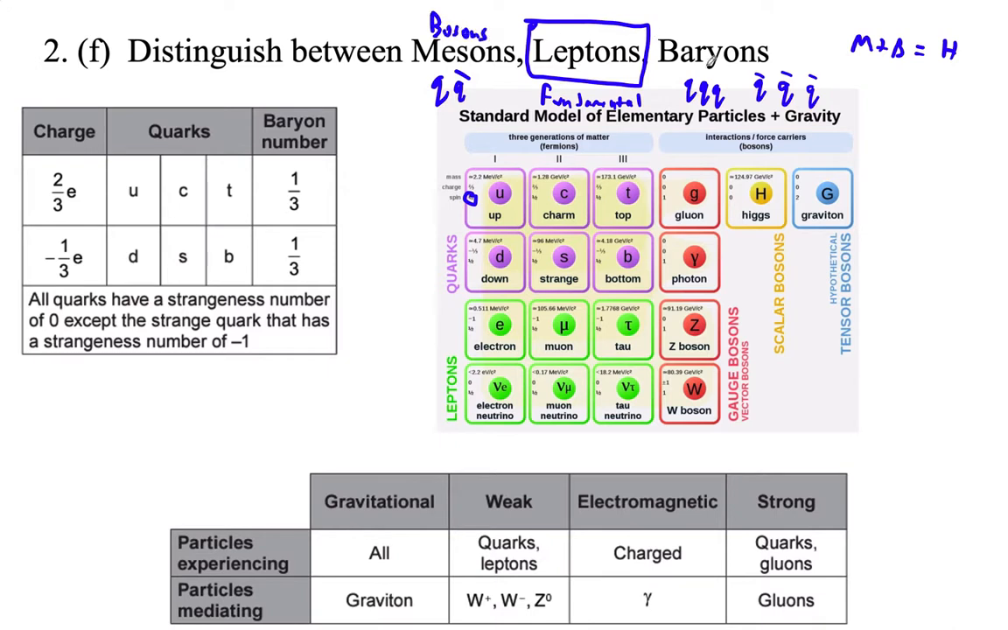And then baryons, I'm speaking a foreign language here that I barely know, are going to have 3 quarks. So they're going to have fractional spin, which makes them fermions. Notice that the leptons also have fractional spin, so those are fermions.